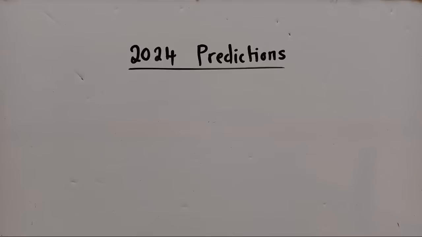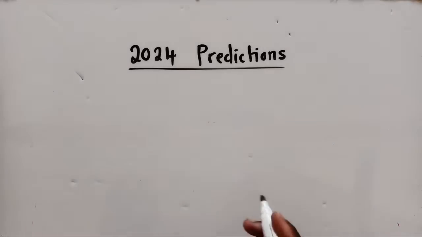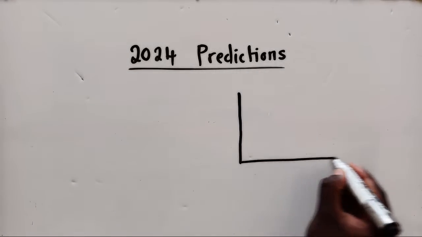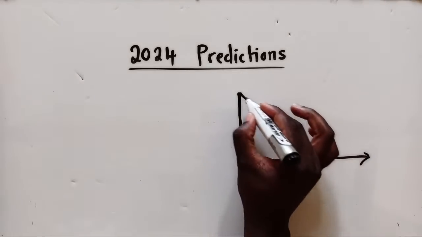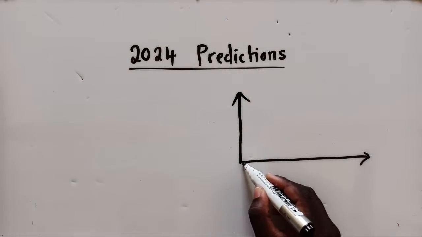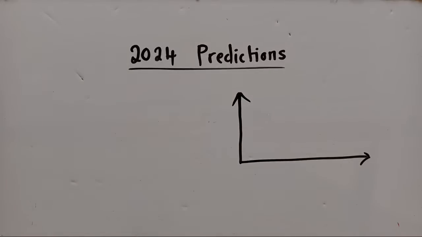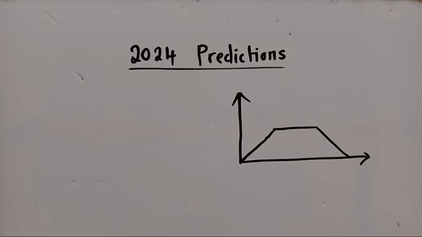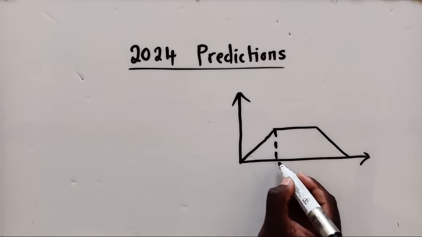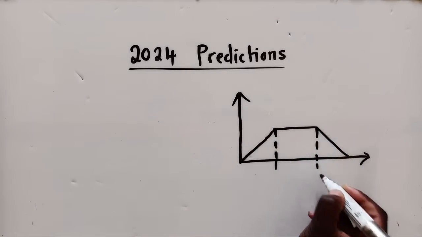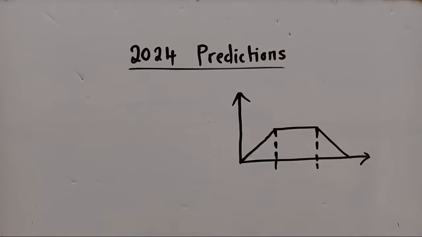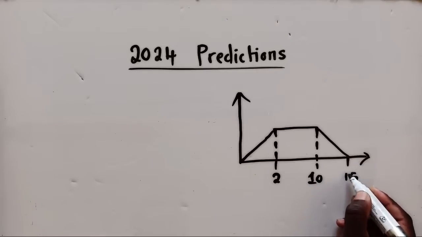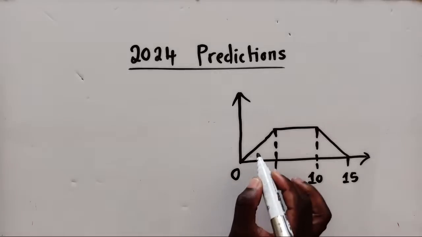2022. If you've got a question paper for 2022, let me just draw it here. So this is how it looks. Hopefully you see what I'll write here. And here it goes like this, like that. Okay, I guess you're able to see what I'm writing here. Are you guys able to see? So we've got a 2 here, a 10 here, a 15 right over here, a 0.